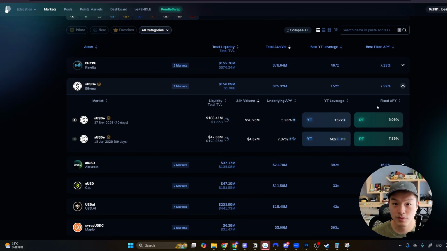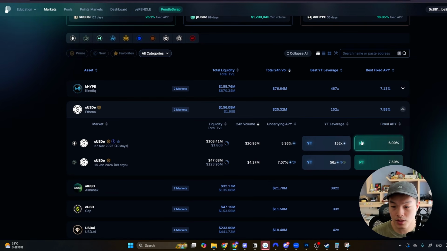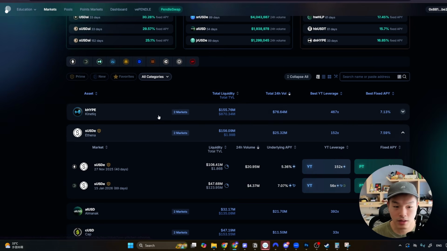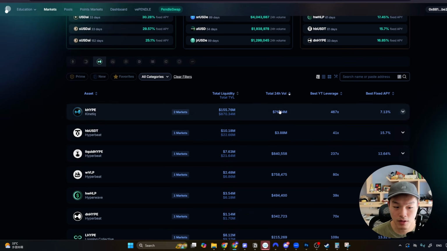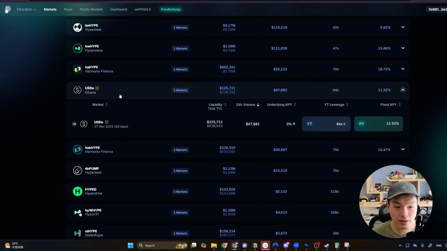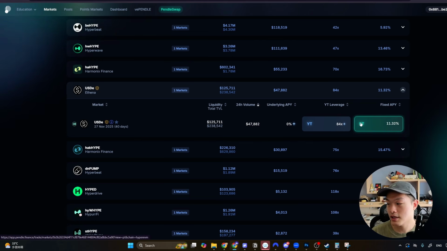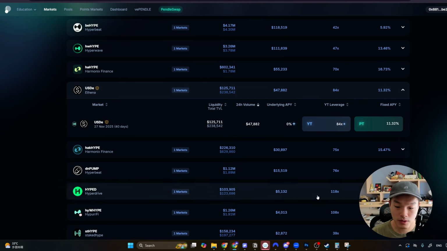If you guys have been interacting with different DeFi protocols like Athena or Aave, you would know that the interest rate that you would be earning is not going to be constant, right? But with a platform like Pendle, we could choose to fix our rates if the rates are attractive enough. And the rates could be different in different markets as well, right? If we go on the Hyperliquid, for example, and we're looking at the USDE yield, the yield is slightly higher than the other markets. So we could be taking advantage of that opportunity if we decide to lock in some yield or if we're buying YT to hopefully get some airdrop points. And that is also another way that we could be using Pendle.